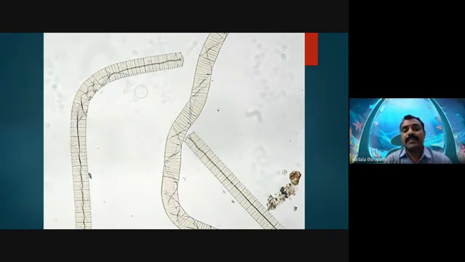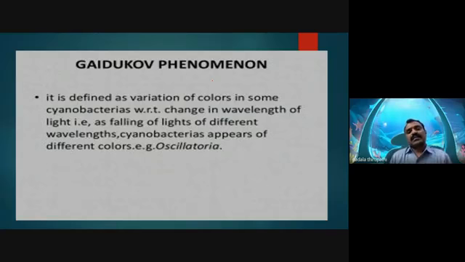Then, one of the phenomena we observe especially in Oscillatoria species is called the Guaiduco phenomenon. Why does this phenomenon occur in blue-green algae like Oscillatoria sancta or Oscillatoria?